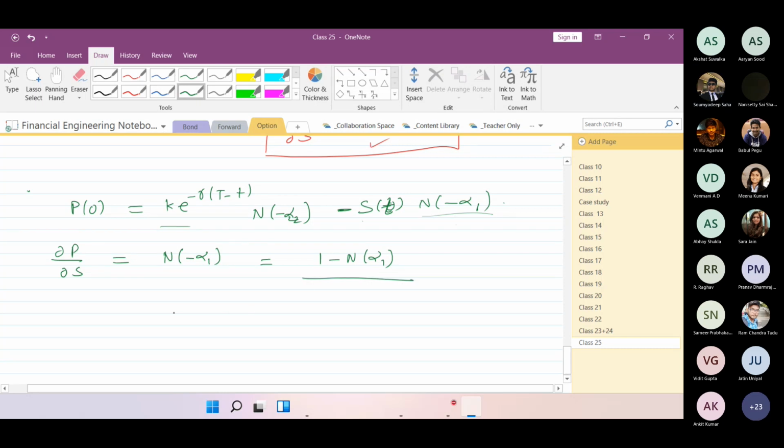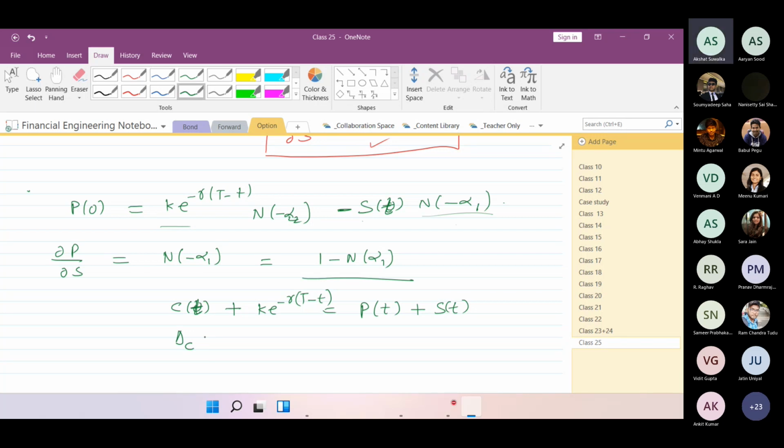Let's try with the put call parity. So what is the put call parity equation? Sorry, I should write with respect to time. Is it correct? Yes, sir. So if I start writing, this becomes del C, correct? Yes, sir. With respect to S, this will become 0. Yes, sir.